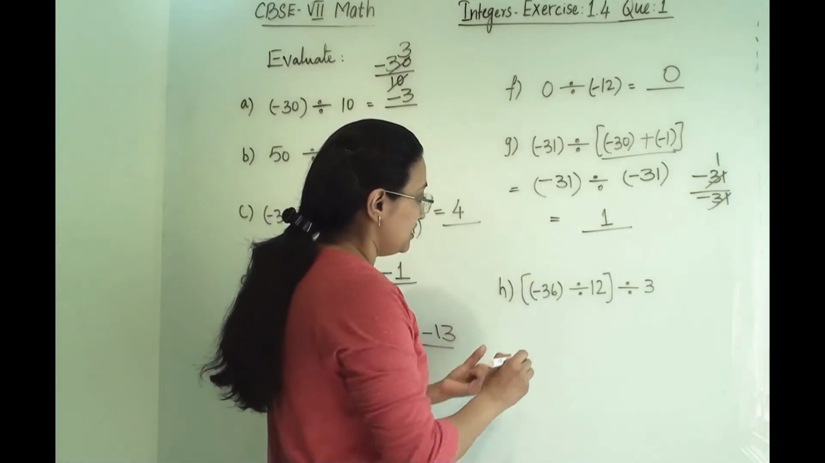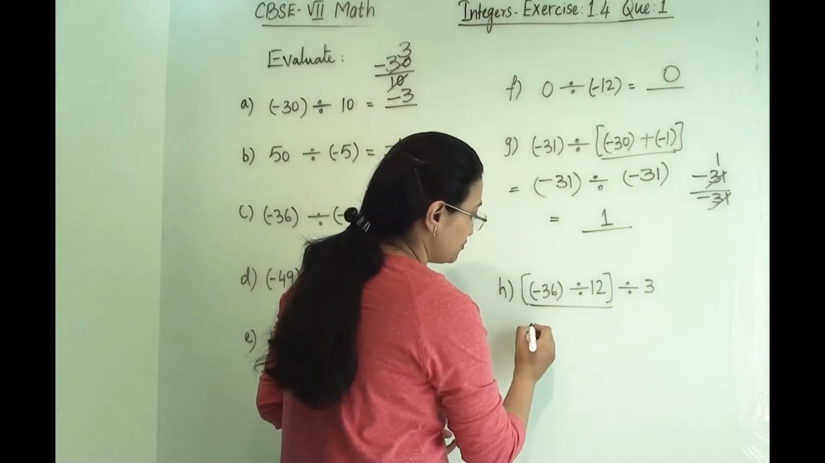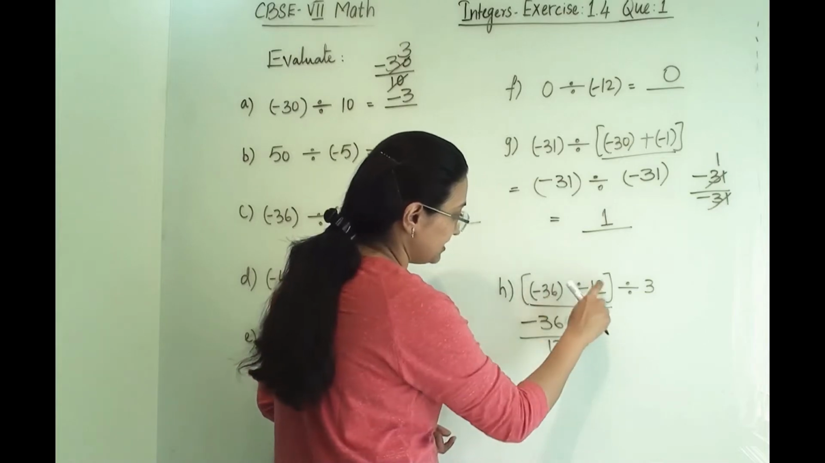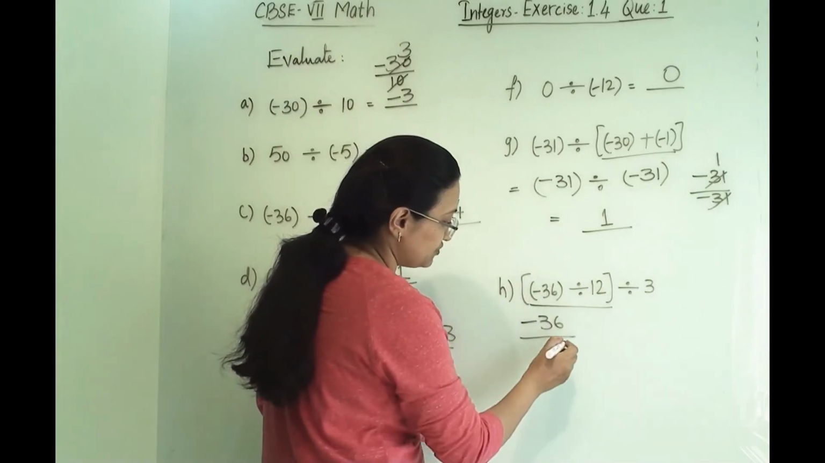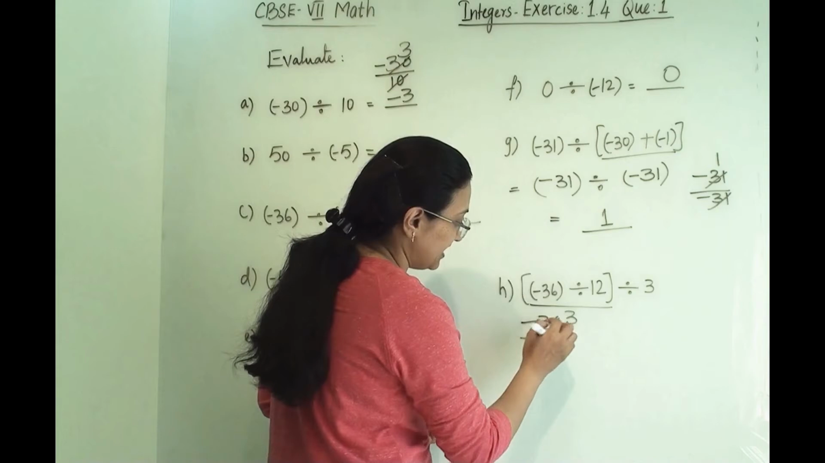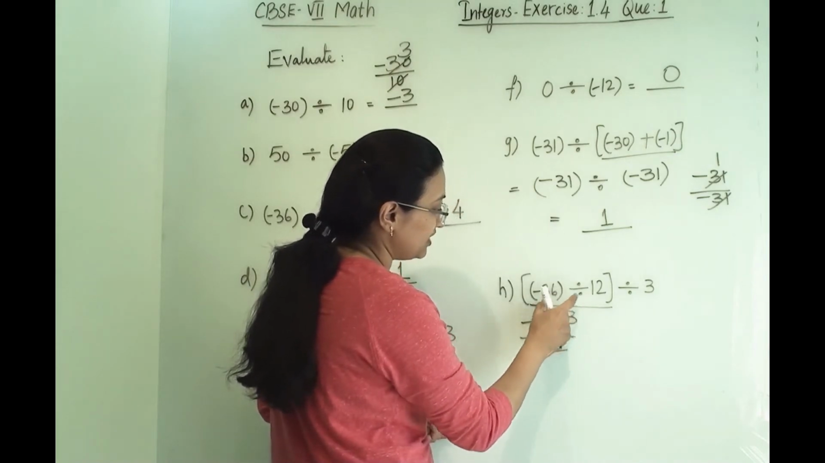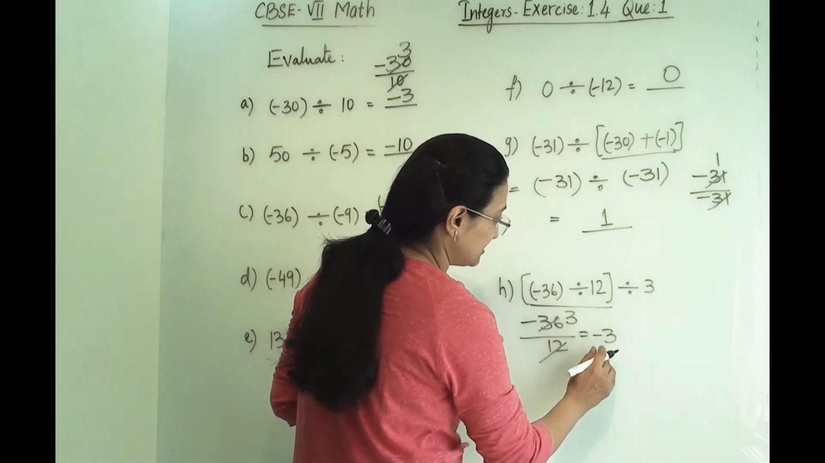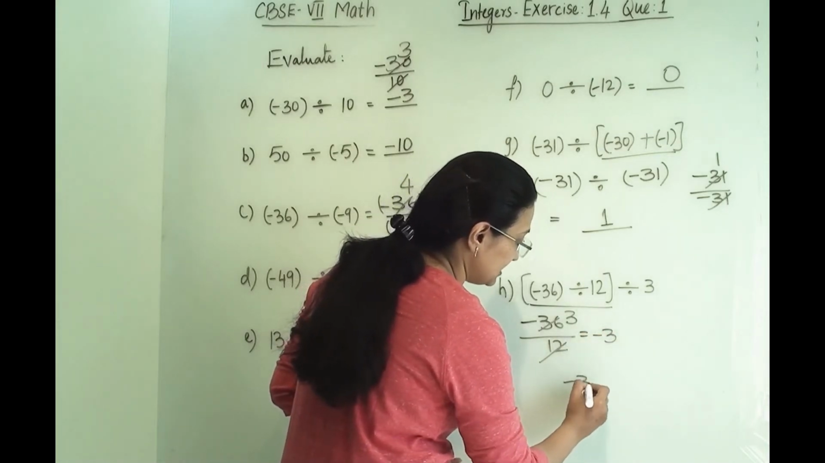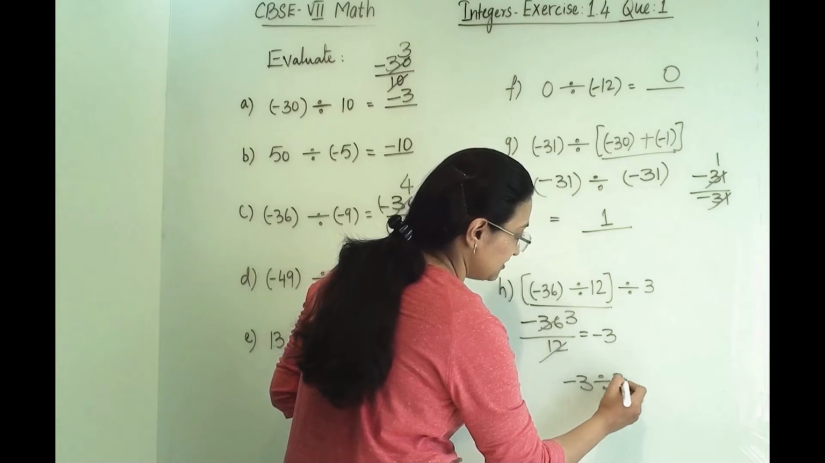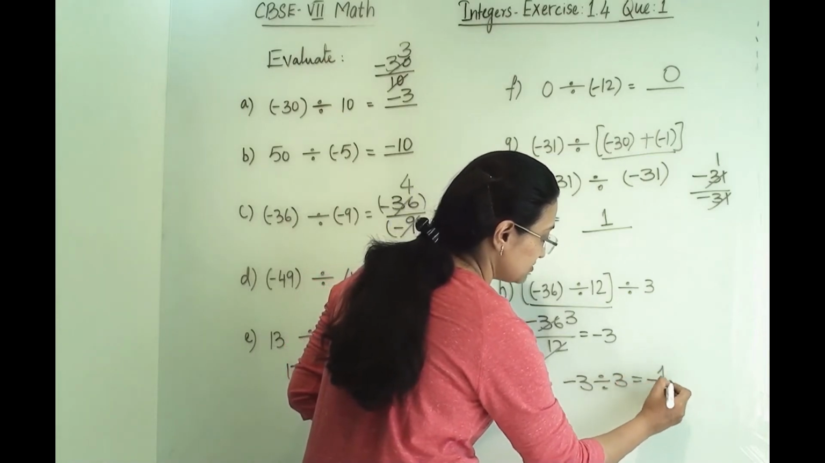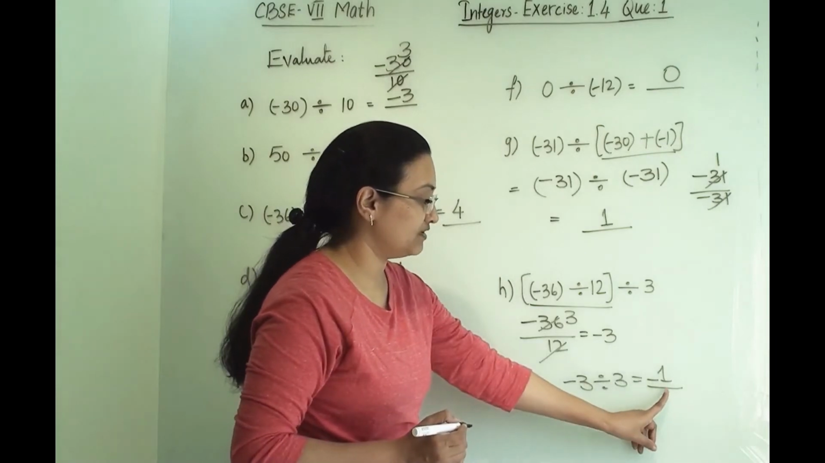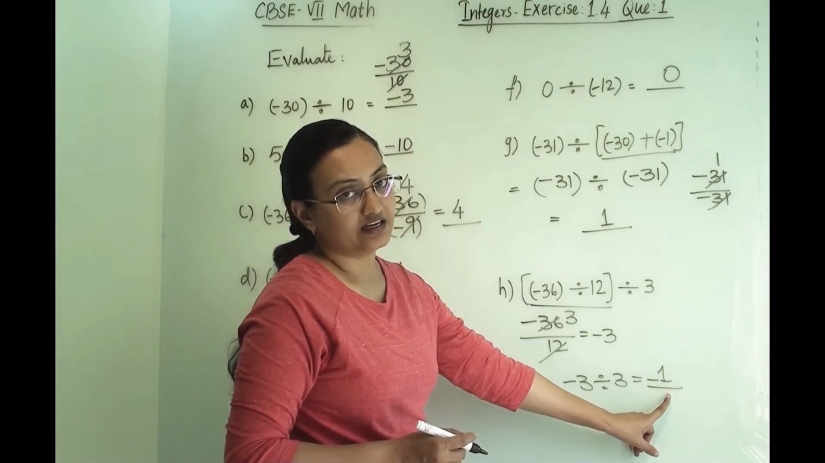Now H. Here we have to solve this term: minus 36 divided by 12. We know that 3 will come, and 3 will be negative because only one integer is negative. So from here we got minus 3. Now minus 3 divided by 3, so we will get here minus 1. 3 divided by 3 and one integer is negative, so our answer will carry a negative sign.